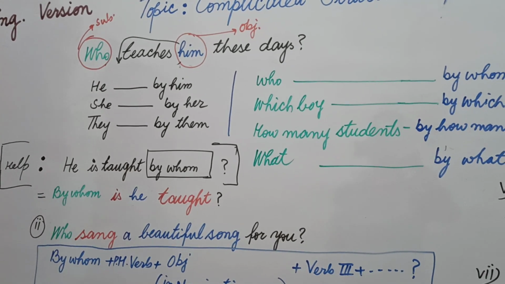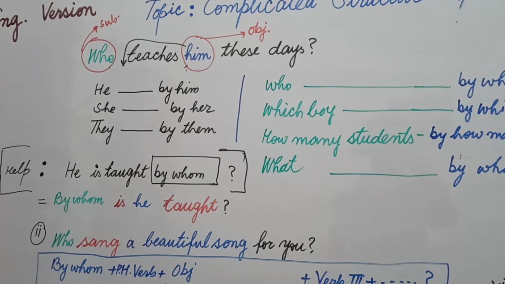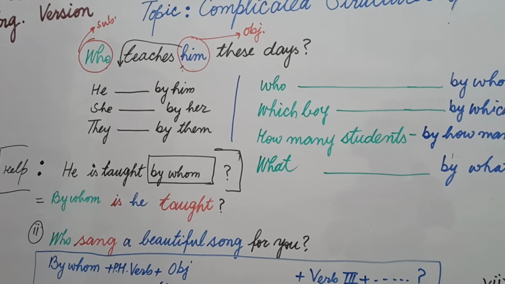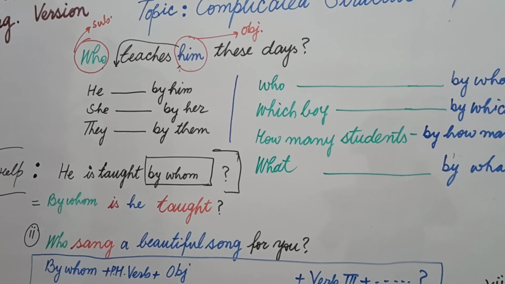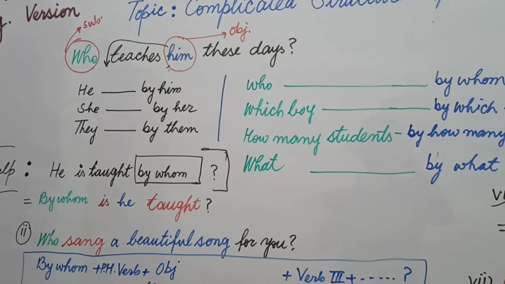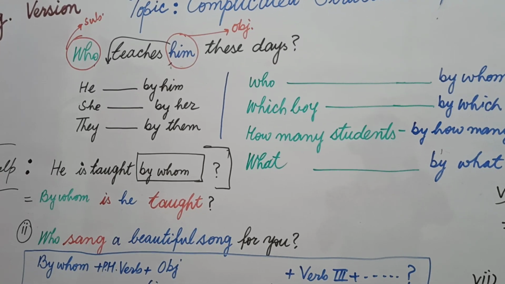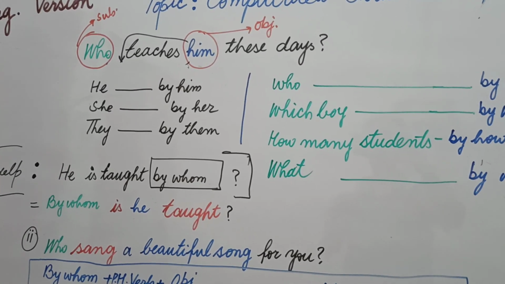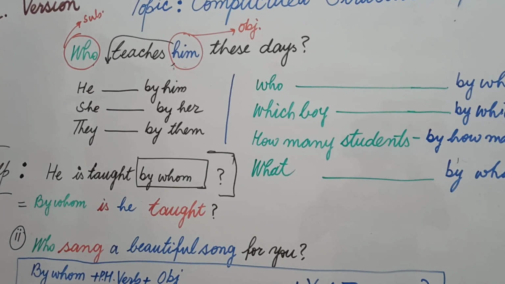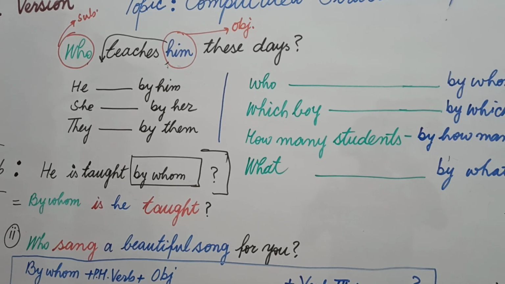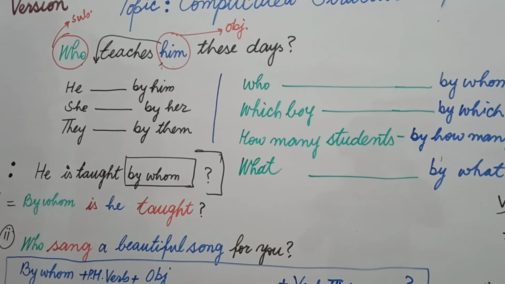Example number 1: Who teaches him these days? Okay, who teaches him these days? Now the main thing is, what is the subject and what is the object? The word that is working as a doer is the subject, and the work that is being done and the person for whom the work is being done is called the object. I marked the subject in green color and the object in blue color. You see, the subject is changed into the form of object with by.